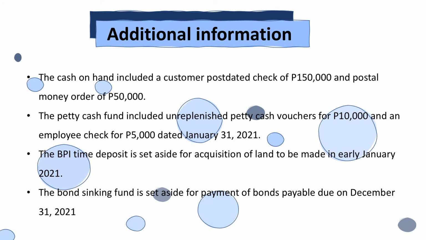To further determine which are the cash and cash equivalents, we need the following additional information. The cash on hand included a customer post-dated check of 150,000 and a postal money order of 50,000. The petty cash fund included unreplenished petty cash vouchers for 10,000 and an employee check for 5,000 dated January 31, 2021. The BPI time deposit is set aside for acquisition of land to be made in early January 2021, and the bond sinking fund is set aside for payment of bonds payable due on December 31, 2021.